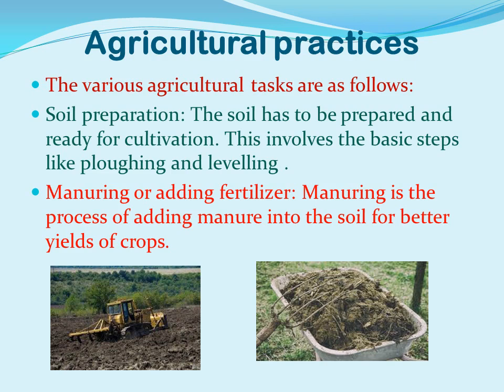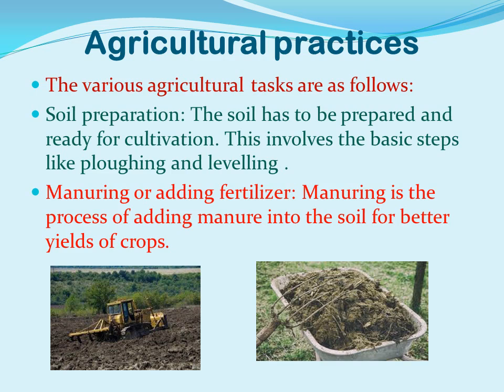Agricultural practices. The steps involved in agriculture which are followed by the farmers for good crop yields are known as agricultural practices. The various agricultural tasks are as follows. The first is soil preparation. The soil has to be prepared and made ready for cultivation. This involves basic steps like plowing or leveling.